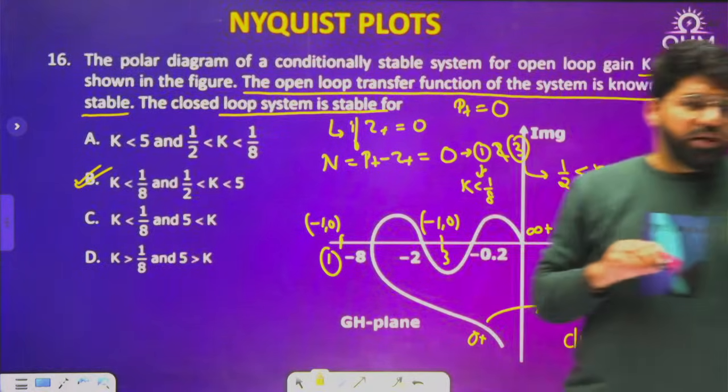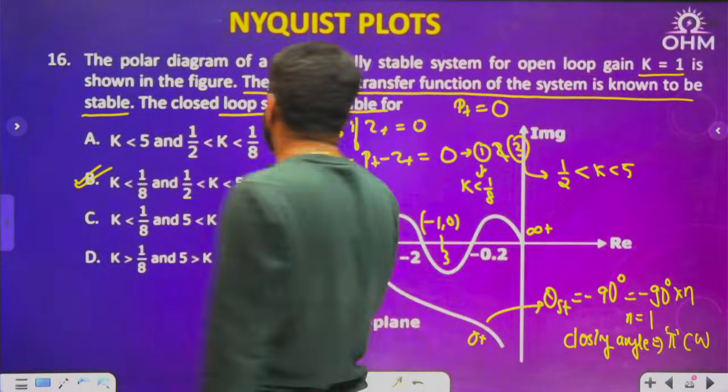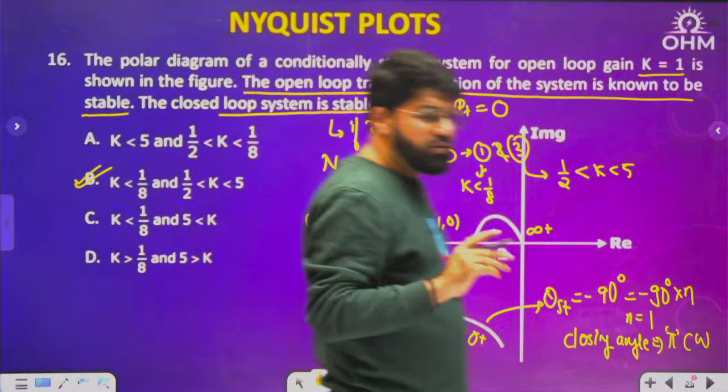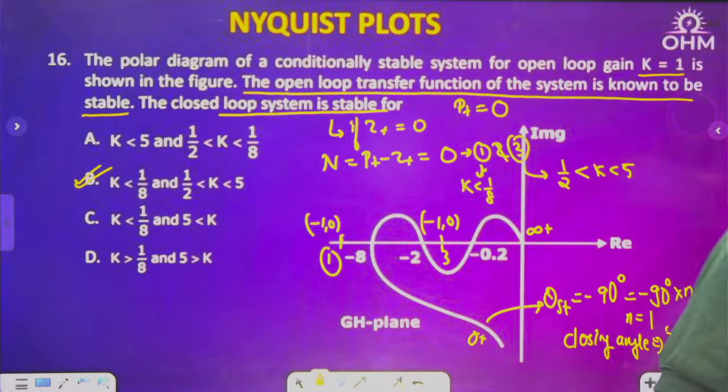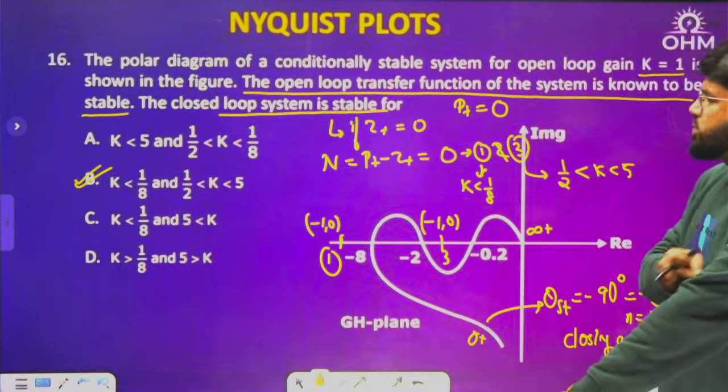Correct, Harsh. We need to multiply all the points by k, because this was a diagram for k equal to 1, clearly mentioned. These are all important questions. Next question. This was the 16th.